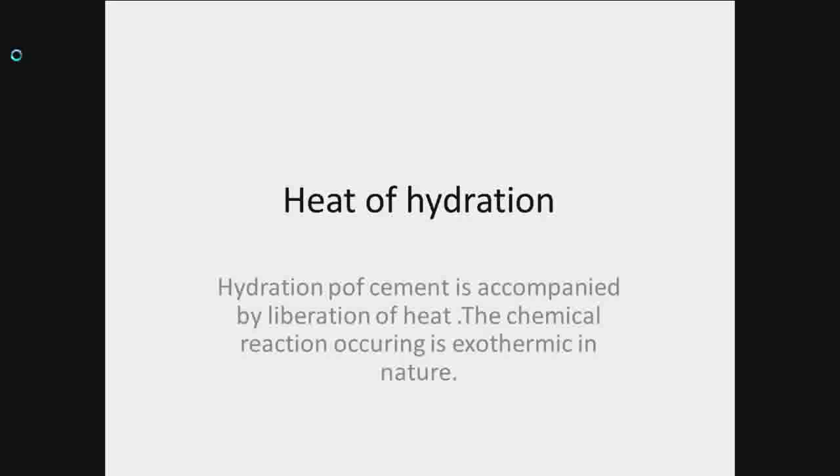It has been found that in cold climates, heat produced by the hydration of cement prevents freezing of water in the capillaries of the fresh concrete. In such situation, high evolution of heat is advantageous.